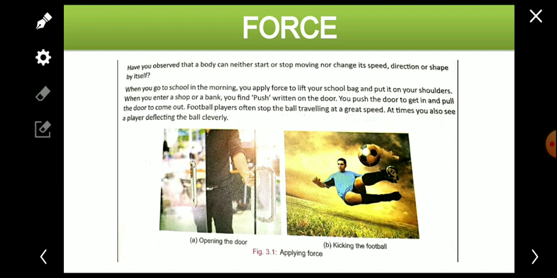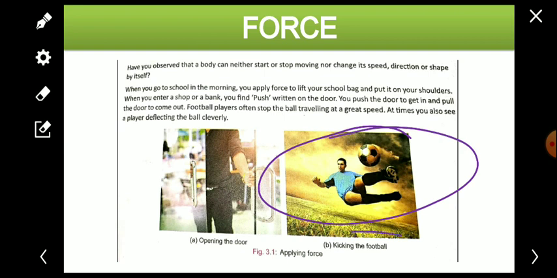Football players often stop the ball traveling at a great speed. If you have seen anybody playing football, then you must have seen that if the football is moving very fast with great speed, the player stops it with the leg, with the feet. So automatically it does not stop. Somebody stops it, then only it stops. At times you also see a player deflecting the ball cleverly, as you can see in the picture.